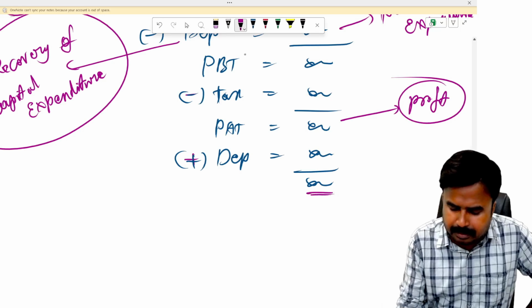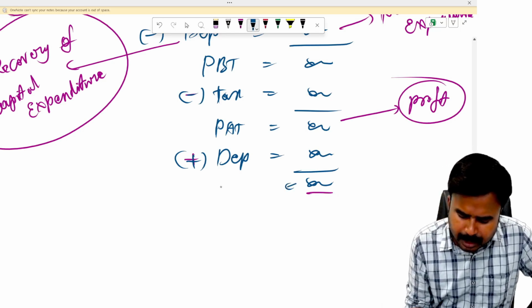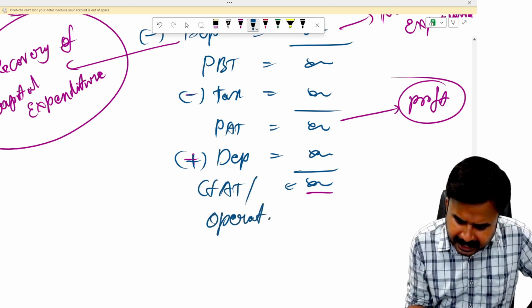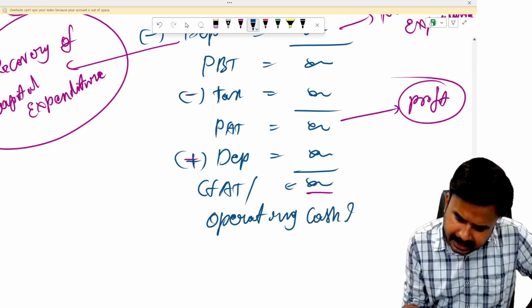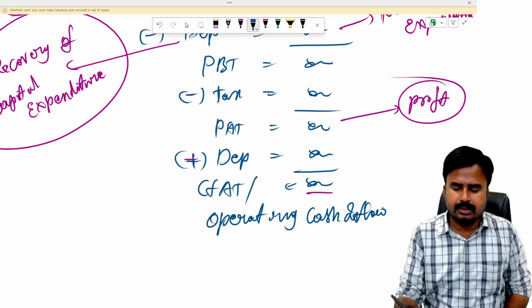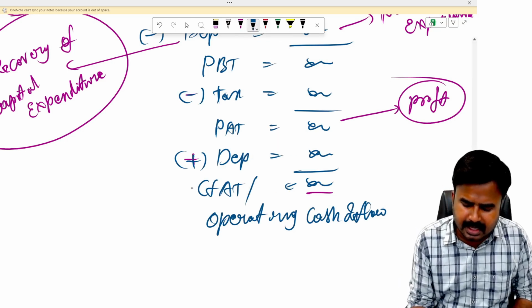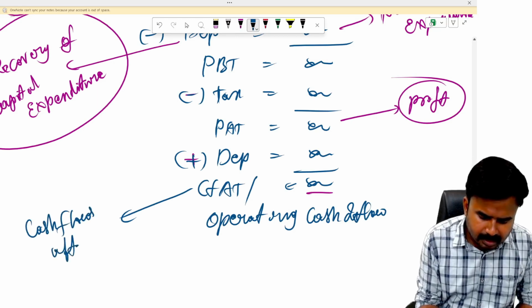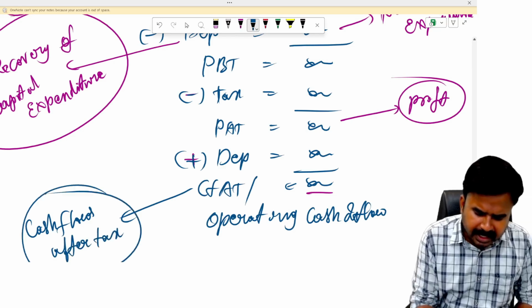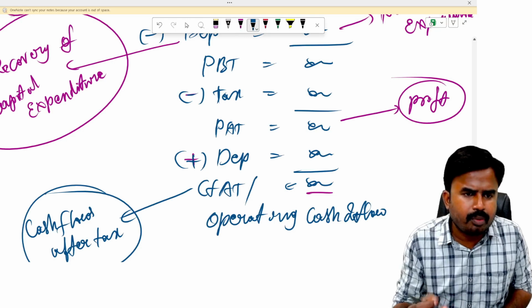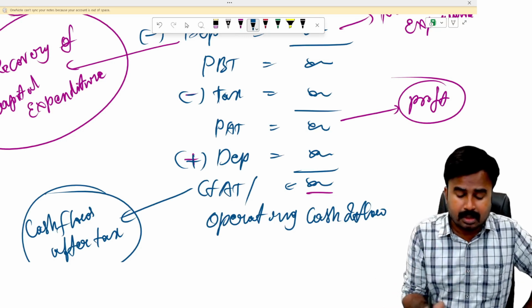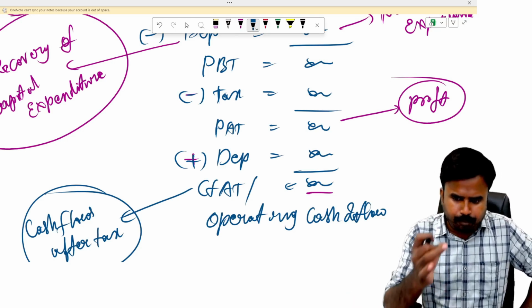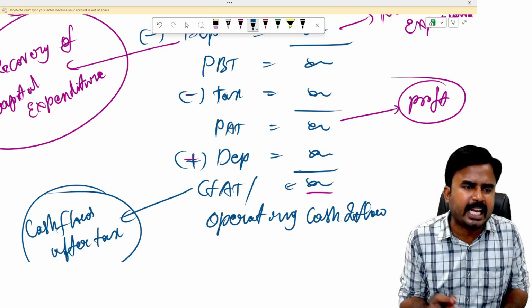So this particular term is simply known as CFAT, or this is also known as operating cash inflow. Now the question, sir, what is the CFAT? CFAT is nothing but cash flows after tax. This particular cash flows after tax has one true meaning actually. I'll explain those terms related to these cash flows in our later sessions. Just understand that this term is known as operating cash inflow. Technically, this is known as cash flows after tax.